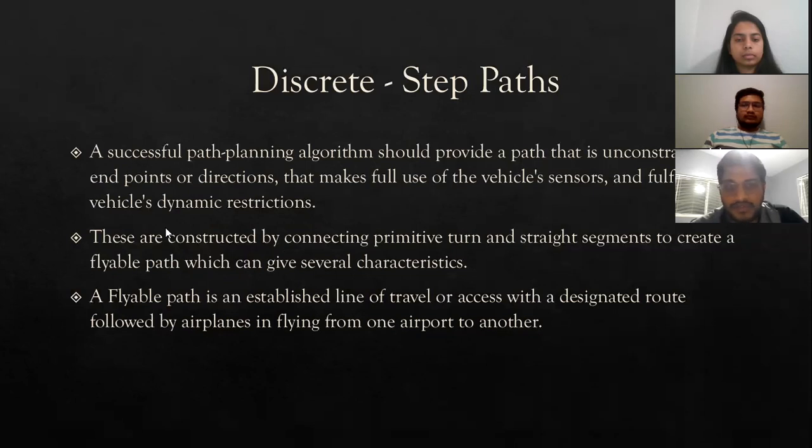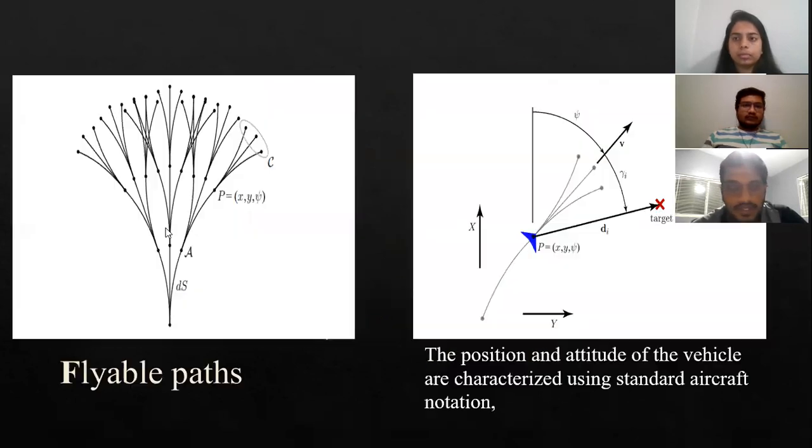So the choice of which primitive to use at each step is driven by the sensed grouping of targets. Next slide. So here in this slide, we can see a flyable path diagram, which is constructed by connecting primitive turns and straight segments.